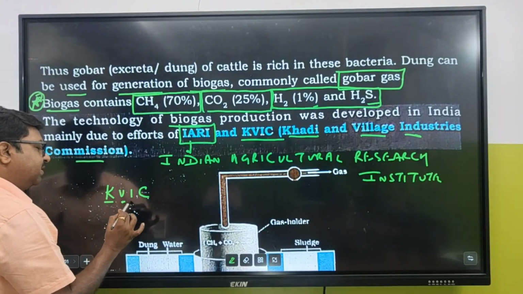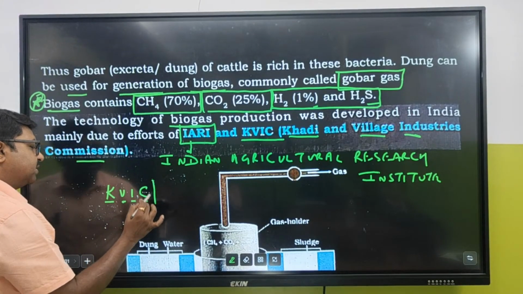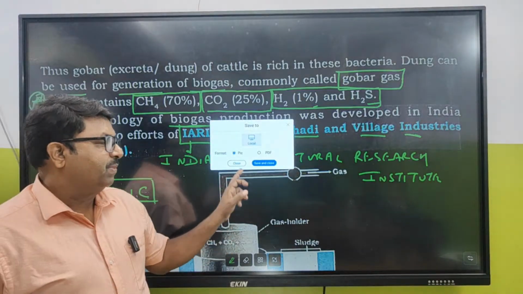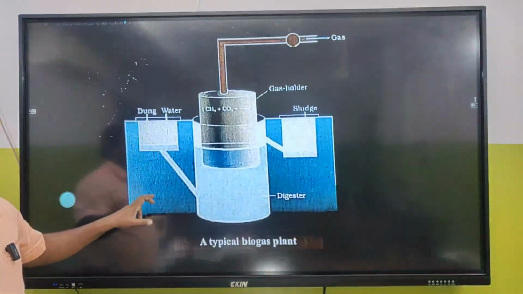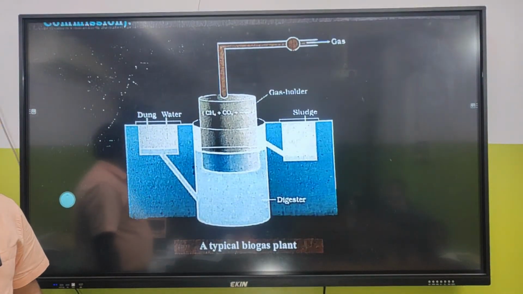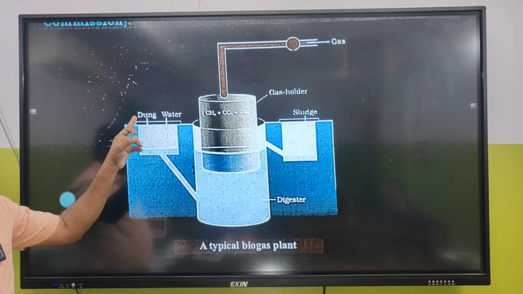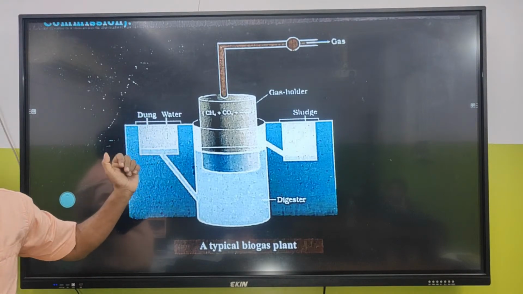KVIC, Khadi and Village Industries Commission. Got the point? How does it look? This is how. What kind of questions can you expect from this diagram? A diagram will be given and labeling questions can come.